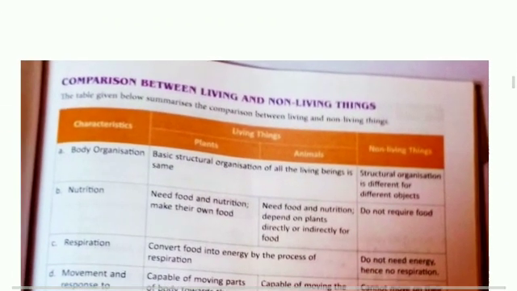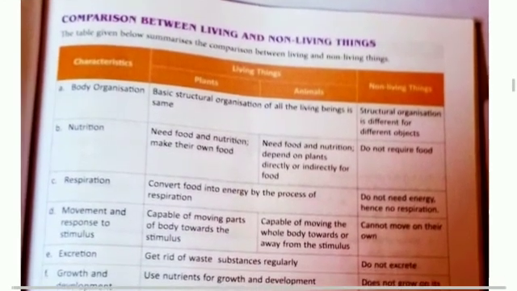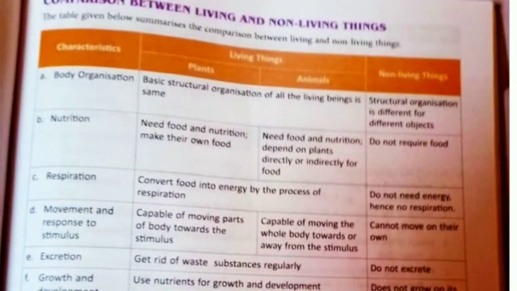Here is a comparison between living and non-living things, and the difference between plants and animals also. First of all, body organization. The basic structural organization of all living beings is the same. Means a plant looks like this, an animal looks like this. In non-living, structural organization is different for different objects. Once it is wood, next time it is a table. So the structural organization is different for different objects.